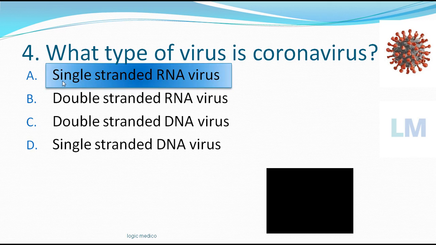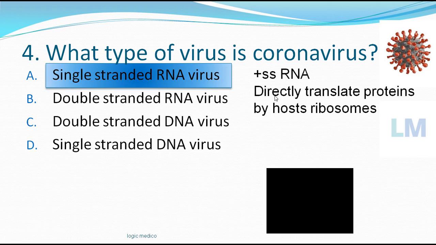Coronavirus is a positive sense single stranded RNA virus. Positive sense, as I just told in the previous MCQ, means the RNA enters and directly can produce its protein. It is single stranded. The RNA is not a double stranded helix like DNA.